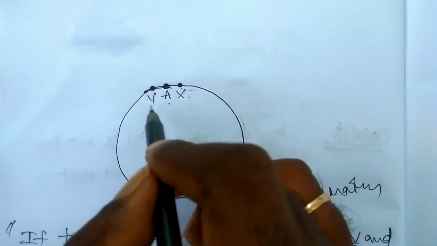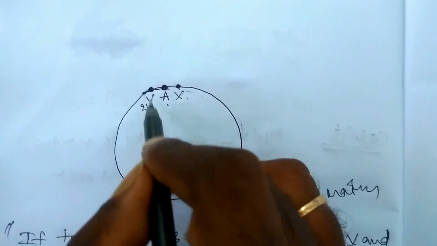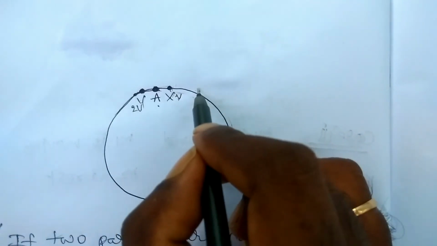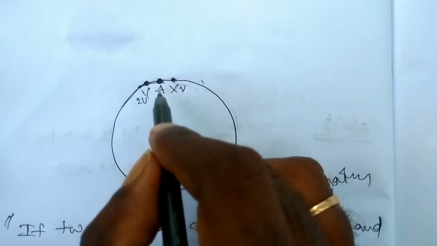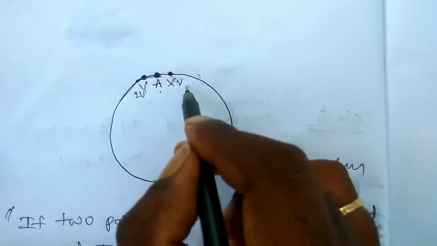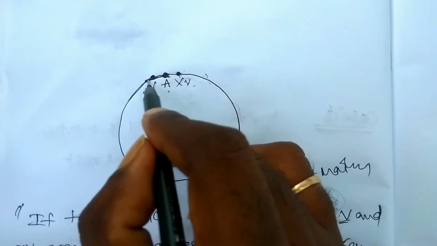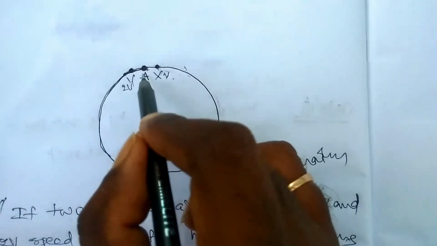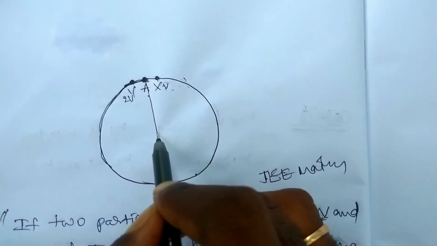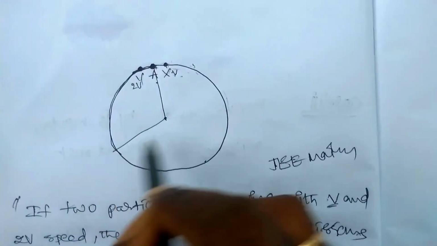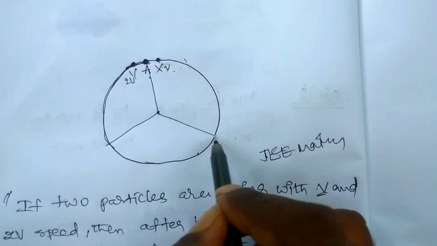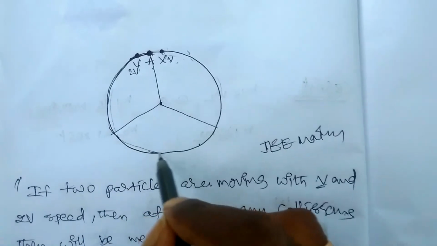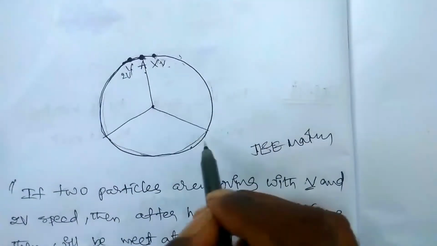Here y is moving with 2v speed in this direction and x is moving with v speed in this direction. The 2v speed is double the v speed, so y covers double the distance of x. So we partition the circle into 3 parts, and y should move 2 times as far as x.